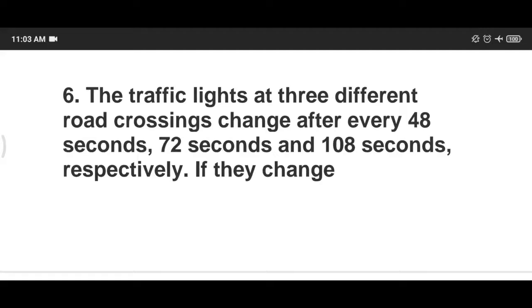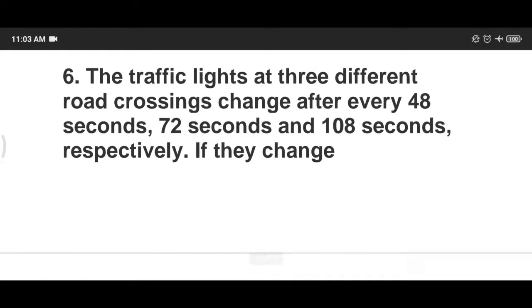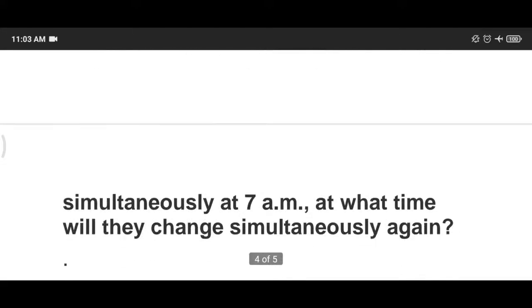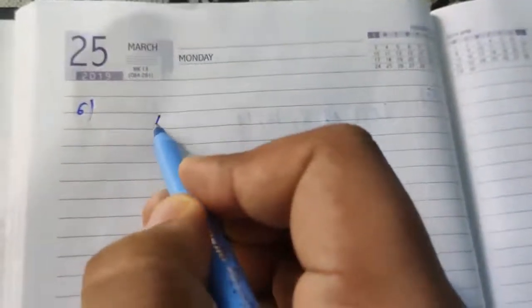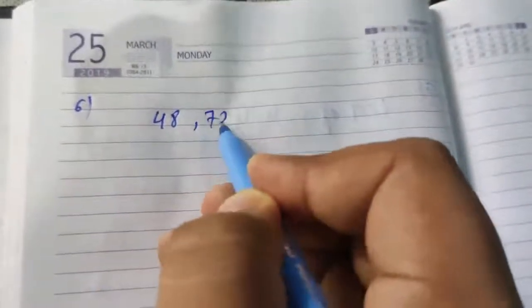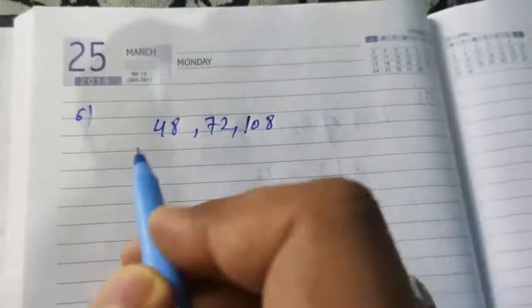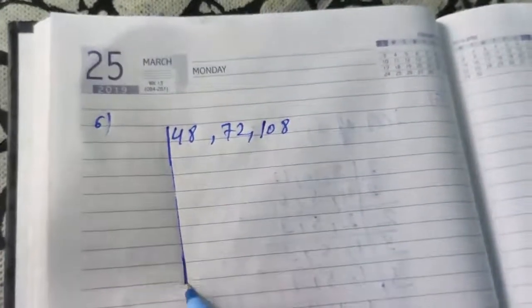This is question number 6. The traffic lights at 3 different road crossings change after every 48 seconds, 72 seconds and 108 seconds respectively. If they change at 7 am, at what time will they change again? In this question, traffic lights 48, 72 and 108. We have to take the LCM of these numbers first.